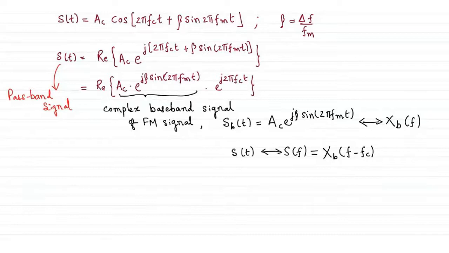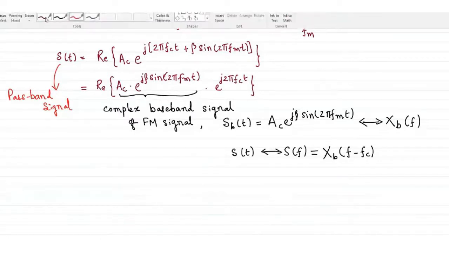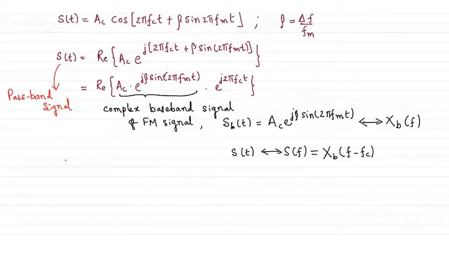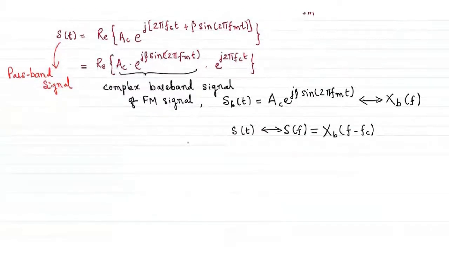With that perspective, I can find the frequency domain representation of S_B(t), and then the frequency domain representation of the passband signal, to find the bandwidth of the FM signal in general.